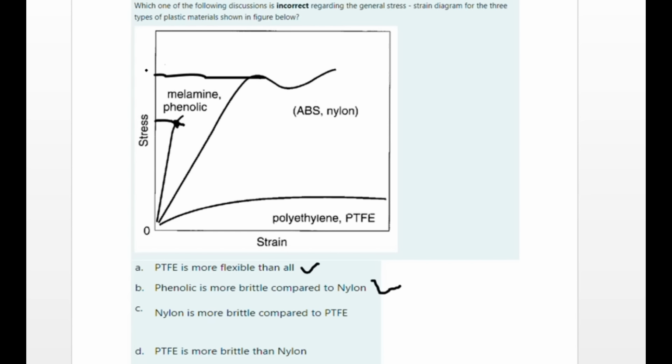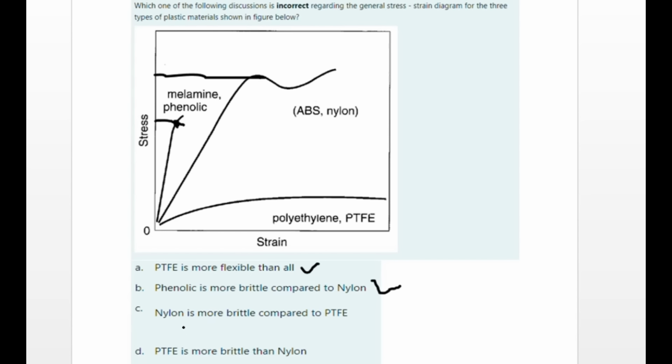This is the maximum stress that nylon can withstand before any permanent fracture, whereas phenolic starts its permanent deformation at this point. Therefore, when we compare phenolic with nylon, it is more brittle than nylon because it begins permanent deformation faster than nylon. So this is the correct statement.